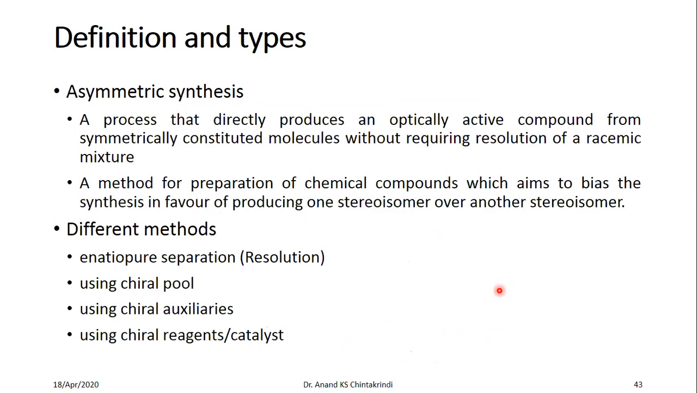How will you achieve this? By means of asymmetric synthesis. It is the process that produces an optically active compound from symmetrically constituted molecules without requiring resolution of a racemic mixture. It is also a method of preparing a chemical compound which aims to bias the synthesis in favor of producing one stereoisomer over another. Therefore, there is always a bias in this.